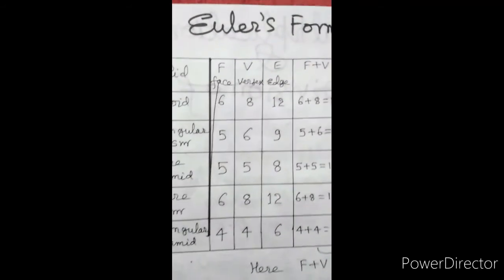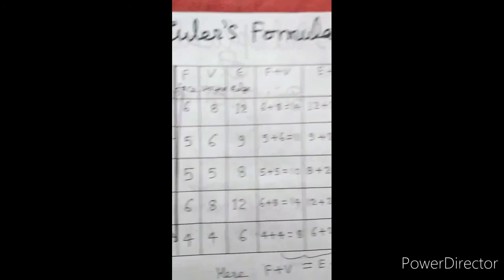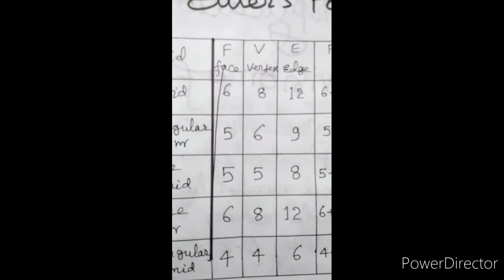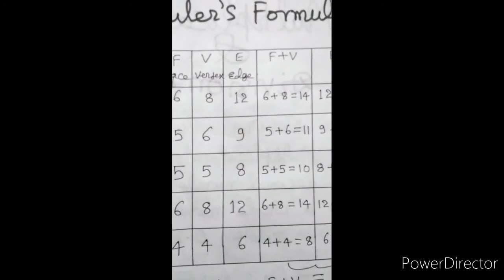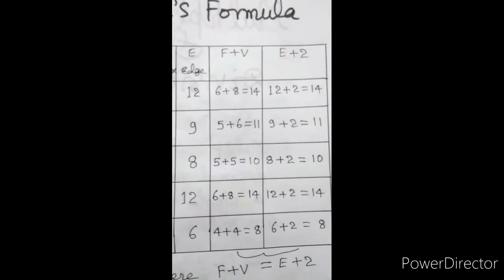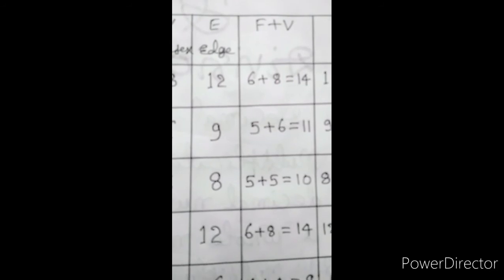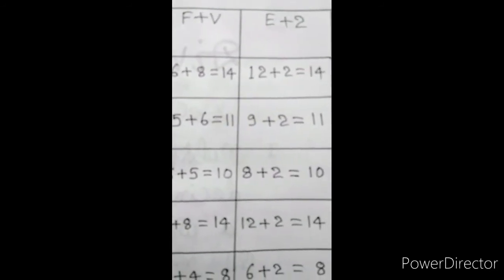Now, Euler's formula. Solid, face, vertex is F plus V and E plus 2. All this information is given here. Cuboid, 6 faces, 8 vertices, 12 edges. Sum, 6 plus 8, that is 14. 12 plus 2, that is 14.